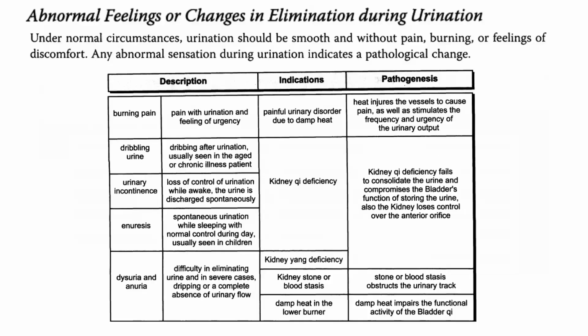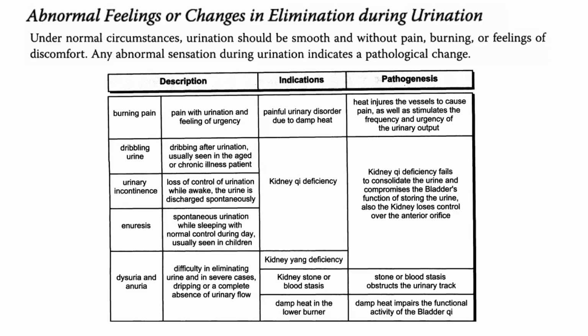Under normal circumstances, urination should be smooth and without pain, burning, or feelings of discomfort. Any abnormal sensation during urination indicates a pathological change. Burning pain means pain with urination and feeling of urgency. This indicates painful urinary disorder due to damp heat. Heat injures the vessels to cause pain, as well as stimulates the frequency and urgency of the urinary output.